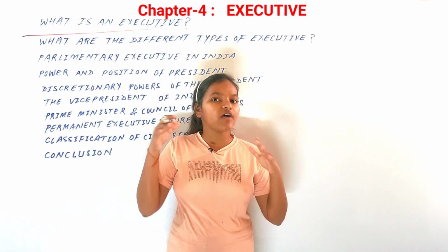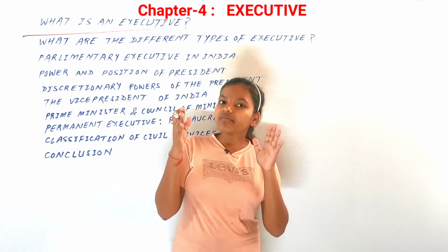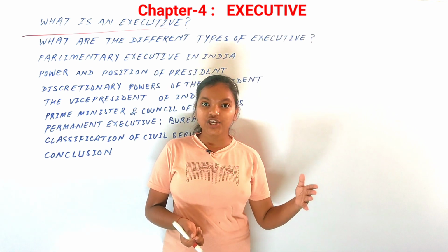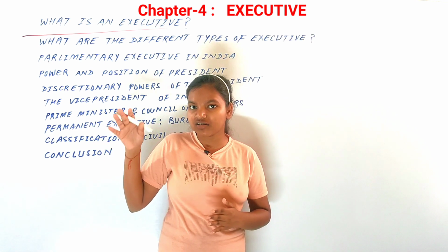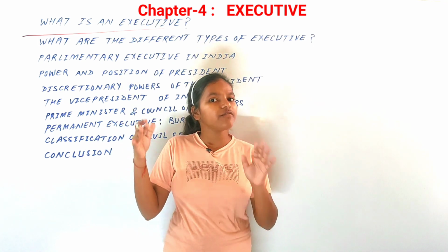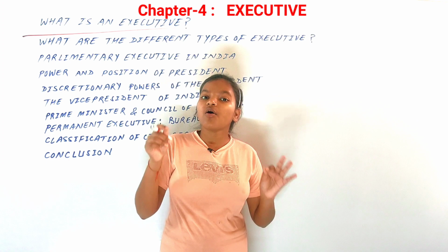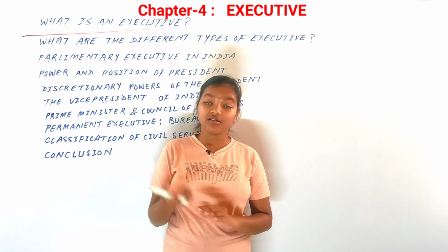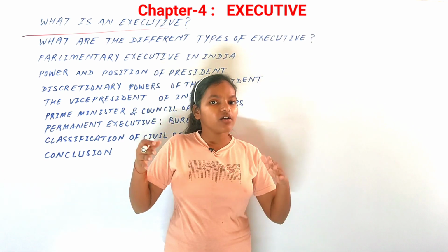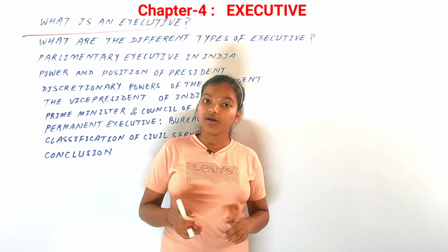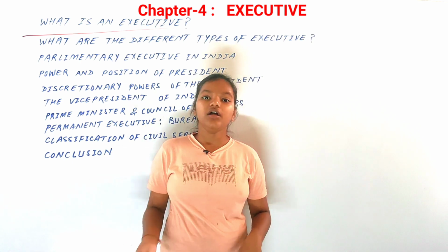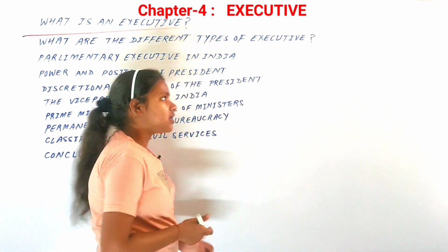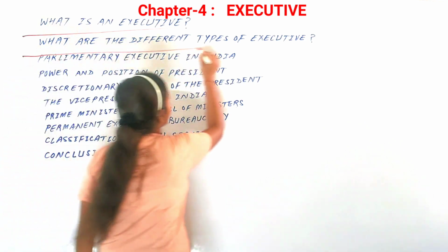So the executive has a lot of functions in our country. We have a lot of branches of the executive. They are in different designations, they could be in different places with different functions as well, but the overall agenda of the executive is to implement all those laws made by the legislature, like you know that the legislature is the body of the parliament at the central level. So the main function of the executive is to implement all those laws made by the legislature for all the people of the country, and that is the executive. Now the second thing that comes up is, what are the different types of executive?